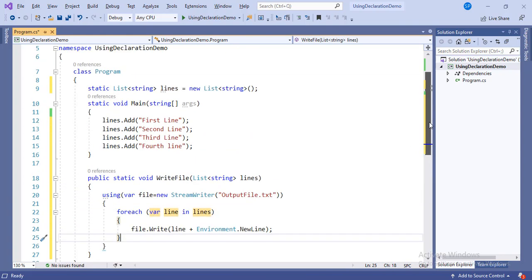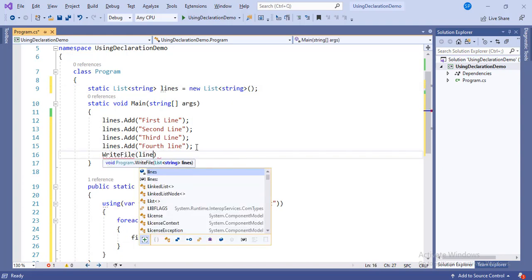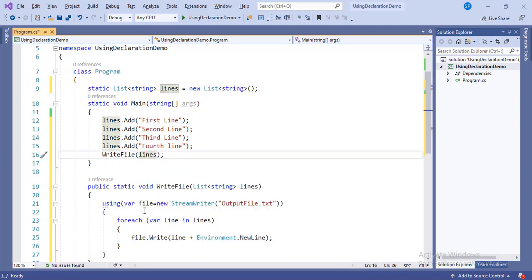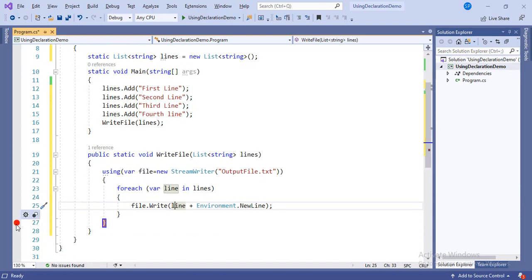So what we have done, first we have created a list of string objects, and then we have added 4 strings into this list and then passed this list into the WriteFile method. Inside the WriteFile method we have written a using statement, then we have created the StreamWriter object with file path and assigned it into the file variable, and then we loop through the lines and write each line into the text file. Let me put a breakpoint at the end of the using block and run our application.